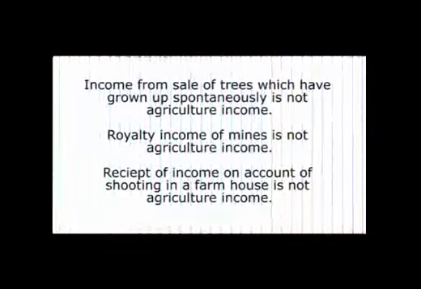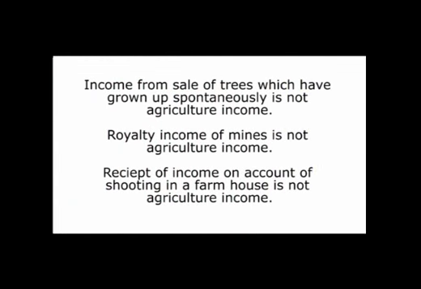Particularly, you might have seen that some people are engaged in the business of supplying water for irrigation of land. It means they are regularly supplying water to agricultural farmhouses or for the purpose of agricultural operations, and they earn income from it.